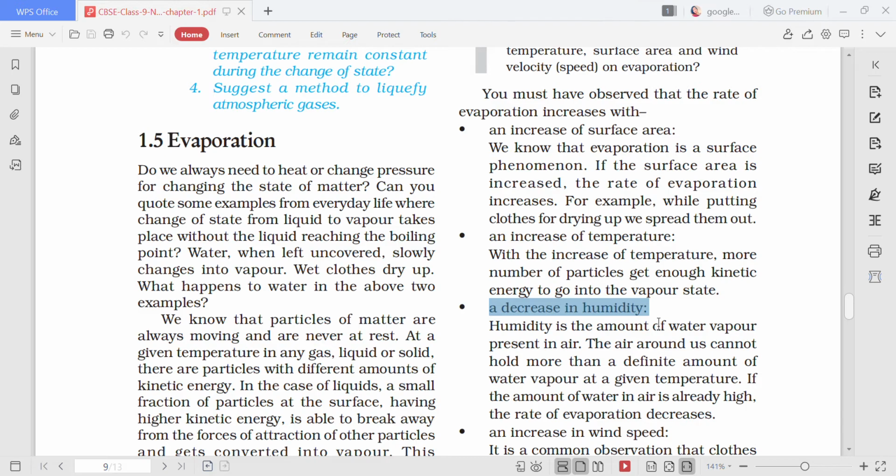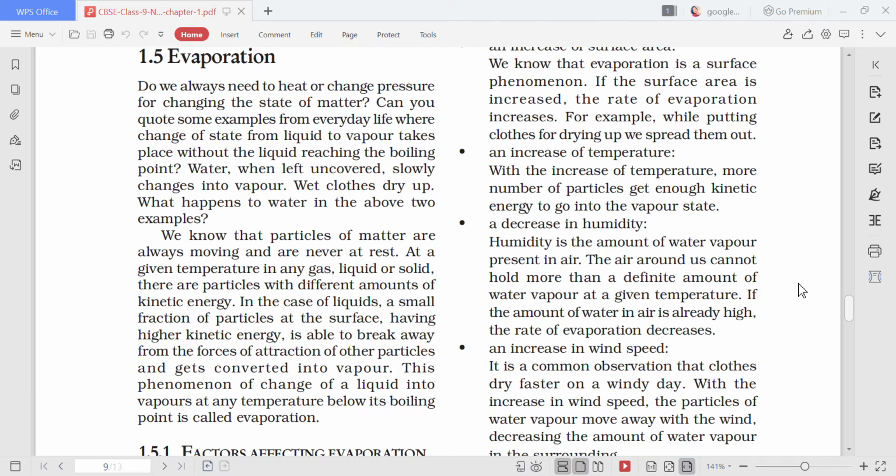To prove this, let me give you an example. During humid summer days, the water that is present in your cooler, it takes a lot of time to evaporate that water. Why? Because already water is present in the air. The air is full of water vapor, and hence we say that the weather is quite humid. And because already water vapor is present in the air, the rate of evaporation will not be very high.